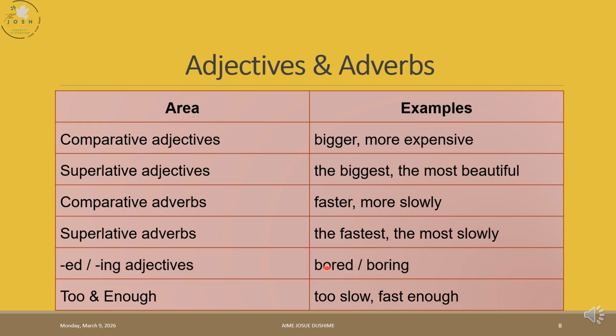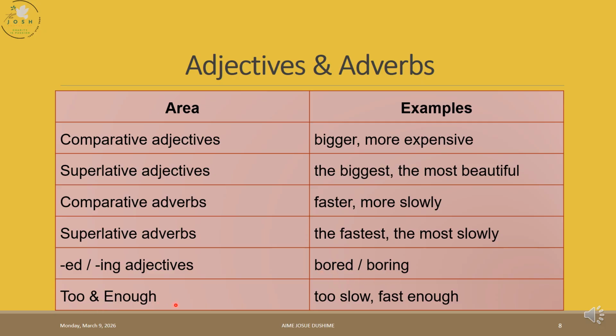And when you say the ing adjective, they describe the cause of the feeling. When you talk about people, think about ed adjective. When we talk about things, think about ing adjective. Boring, amazing, interesting. The cause of feeling somehow. The movie is boring, but he is bored. He, because it is a guy we are talking about, we say bored. But when I say movie, because movie is a thing, we say boring.